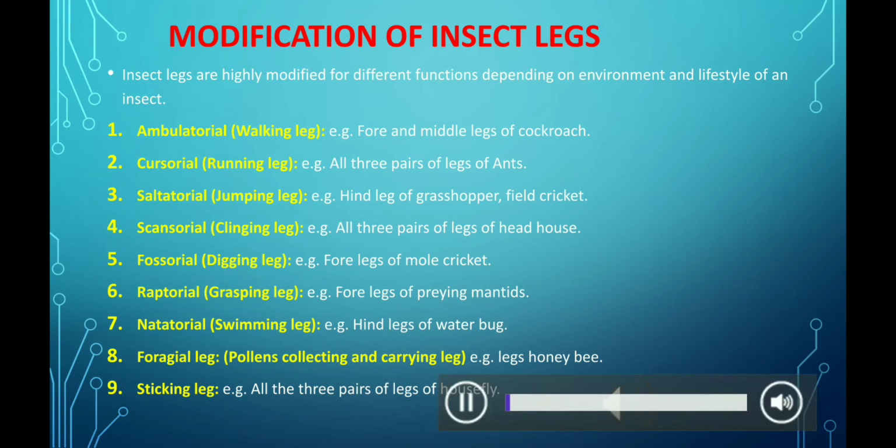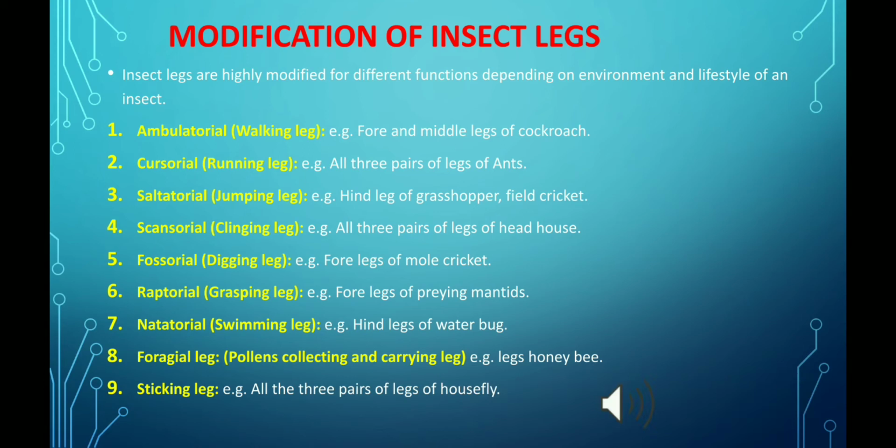Just like the mouth parts, insect legs are also modified for different functions in different insects. As in grasshopper, to facilitate the function of jumping, legs are modified to possess elongated femur and tibia. Here, the modified legs are called the saltatory type of legs.